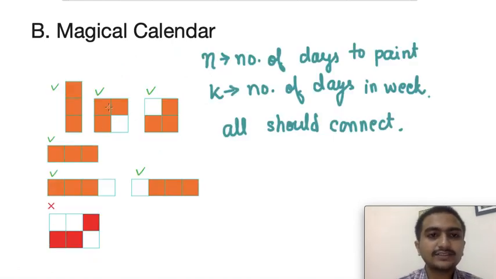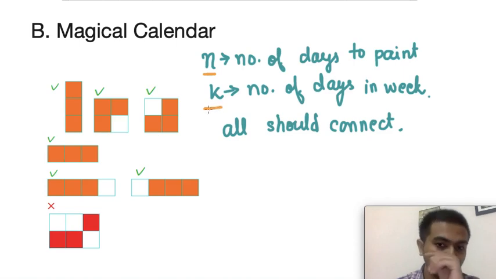The second question was Magical Calendar. We were given that there is a girl who has to paint n number of days, and she can select at most k days in a week in a calendar.